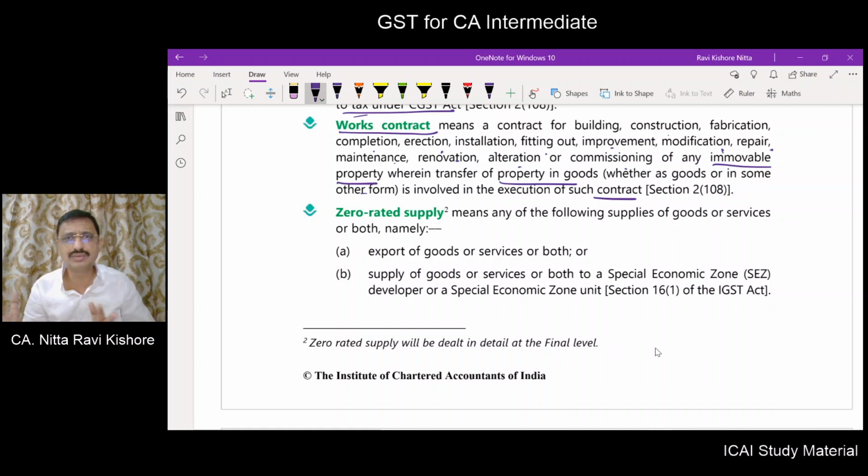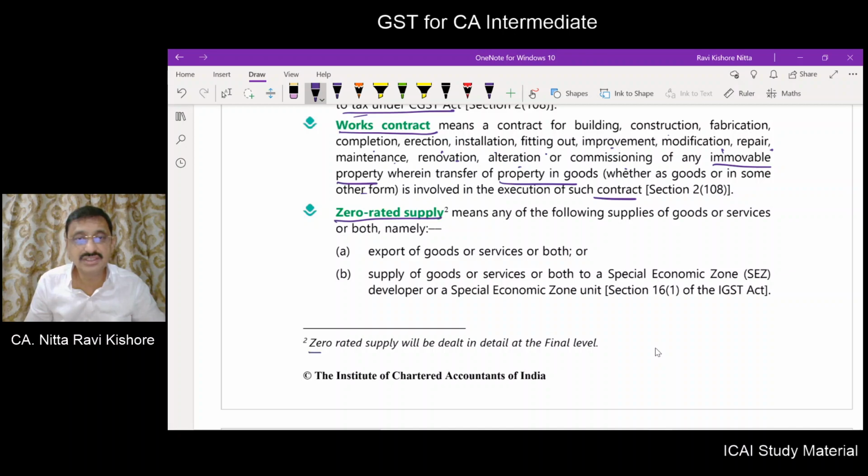All these things I will be procuring, I will be buying, and thereafter what I will be doing, I will be handing it over to the municipal authority once the road has been laid. So it is a works contract. Next, what do you mean by a zero rated supply?